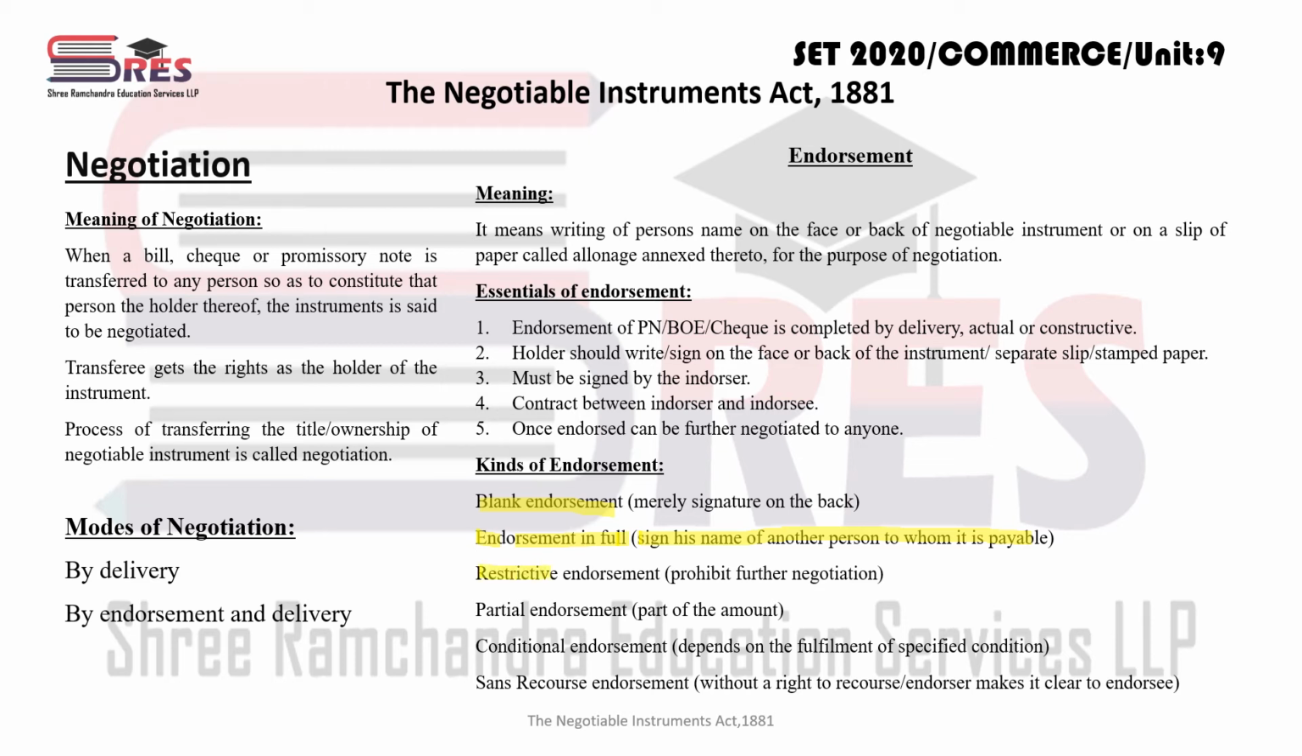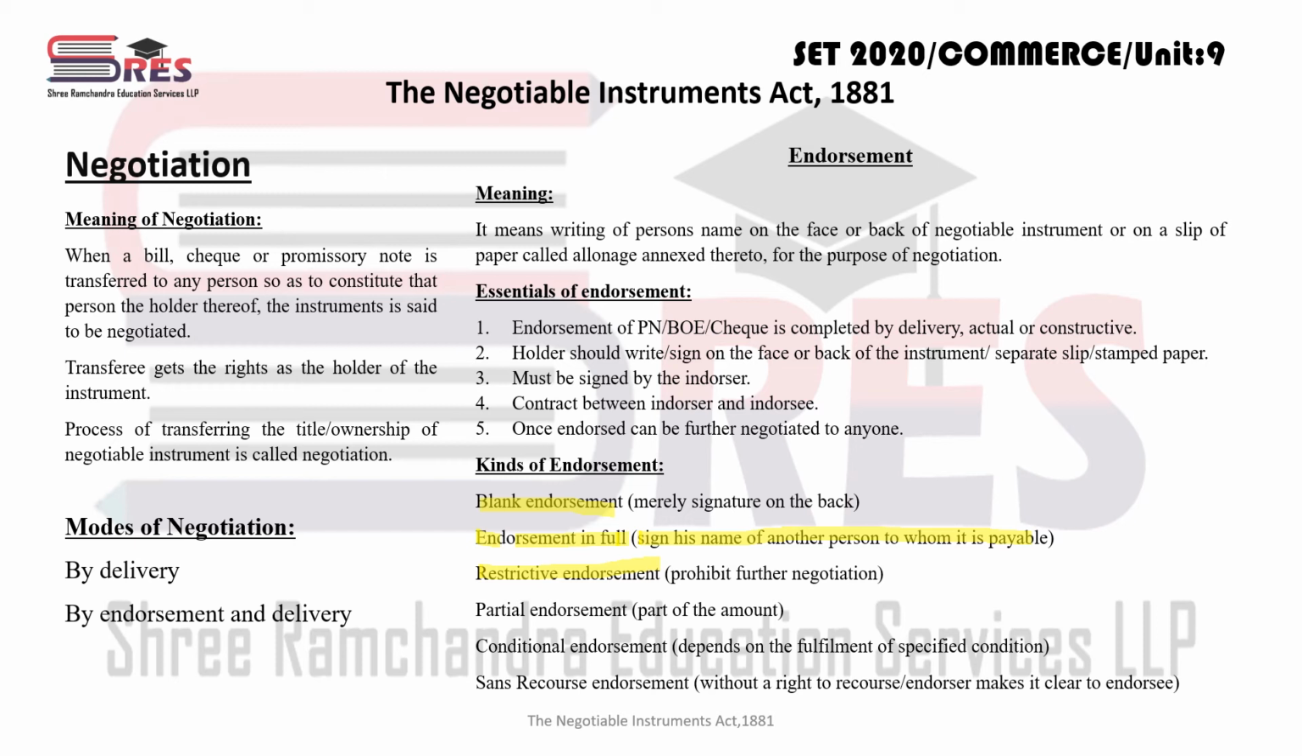Restrictive endorsement, this is one kind of endorsement where once instrument gets endorsed to other person, further it cannot be endorsed to other person. That means further negotiation नहीं हो सकता उसका। जैसे मिस्टर ए ने मिस्टर बी को एंडोर्समेंट किया और अगर वो रेस्ट्रिक्टिव एंडोर्समेंट है तो फिर मिस्टर बी किसी और को निगोशिएट नहीं कर सकता है,